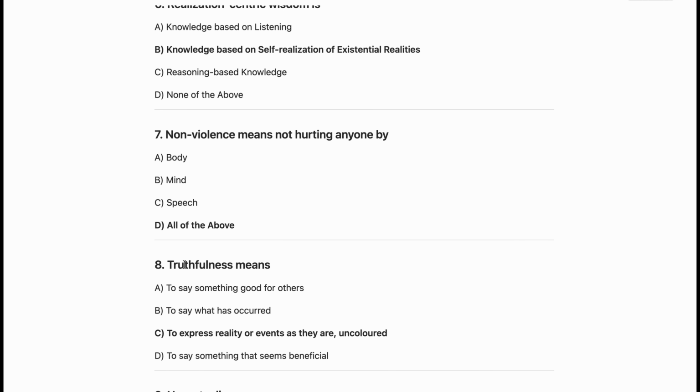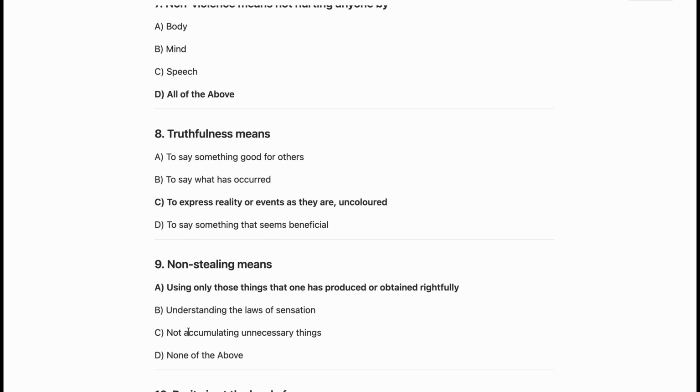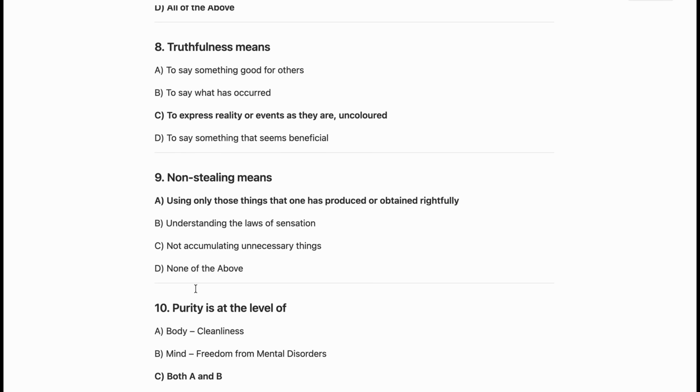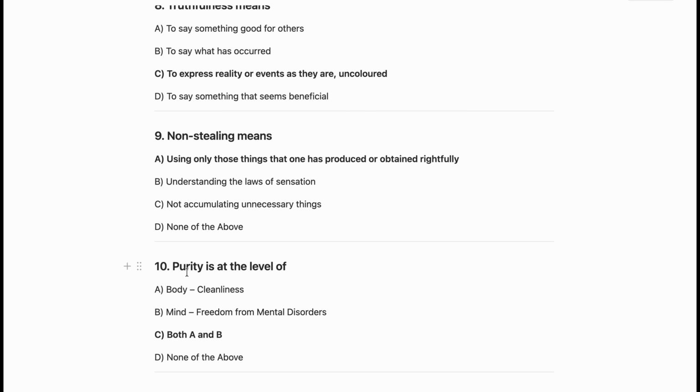Now, the next question is truthfulness means to express reality or events as they are, uncolored. So, C is the correct answer. Now, non-stealing means using only those things that one has produced or obtained rightfully. So, A is the correct answer. Now, the next question is purity is at the level of body, cleanness, and mind, which is nothing but freedom from mental disorders. So, both A and B are correct.